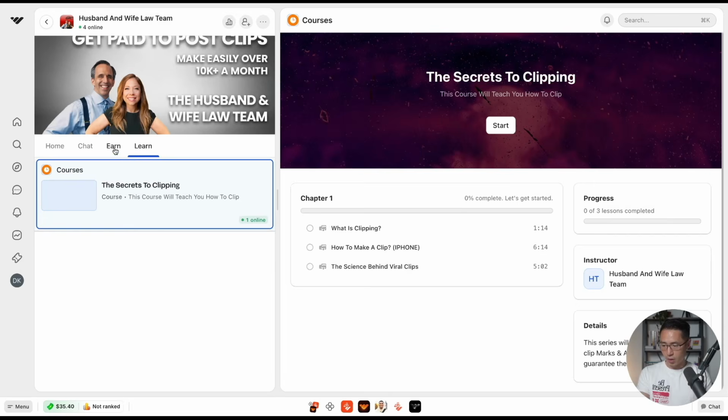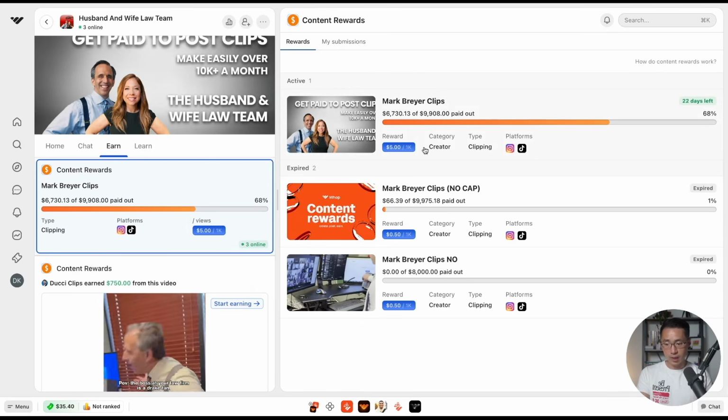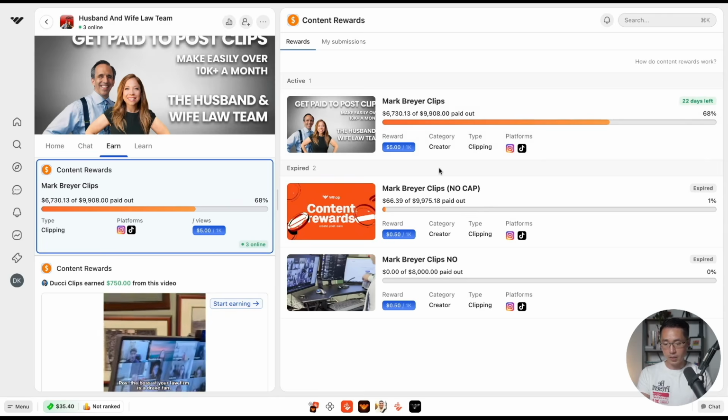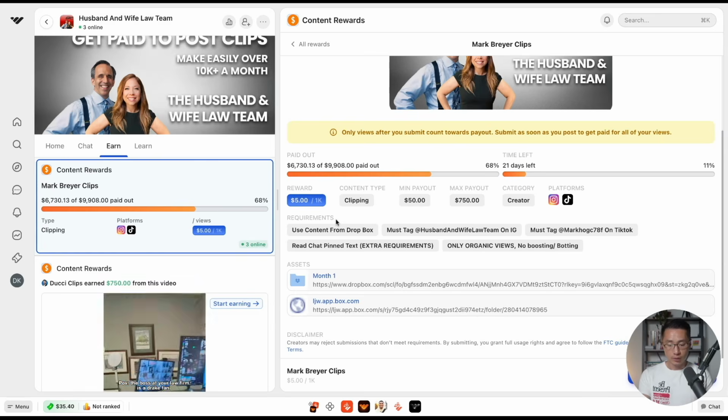And when you go to the earn tab, we can click on content rewards. And then here you can see the different content rewards campaigns that are being run. So these are the expired ones, and currently there's one active. So we can click on this one. So this is where you can find all the information. You can see the reward, the minimum payout, maximum payout, and also the platform. So this is what you want to look at as well, depending on which platform you like to post on. So for this campaign, it works for Instagram and TikTok.